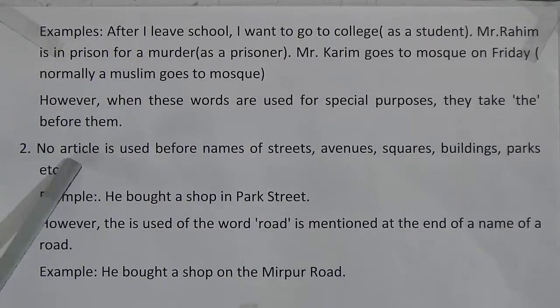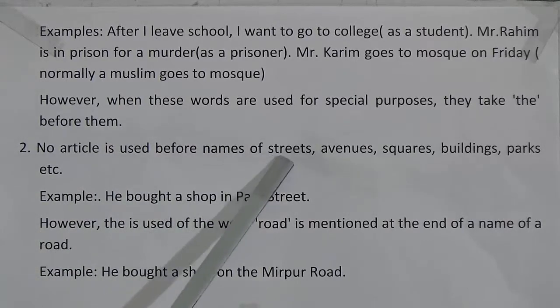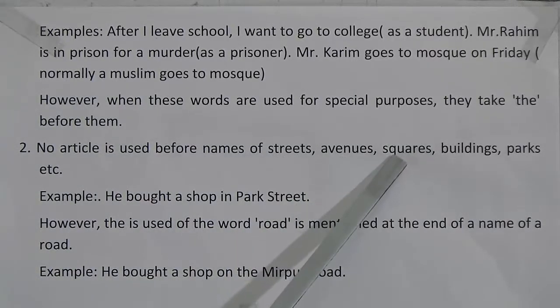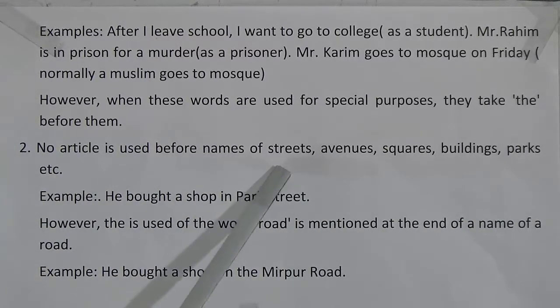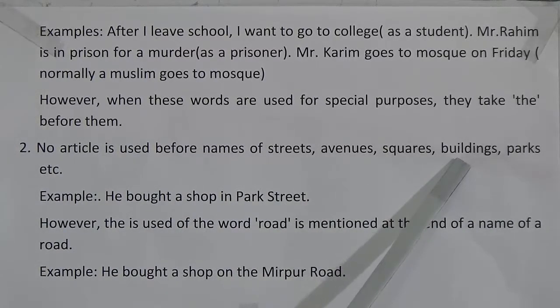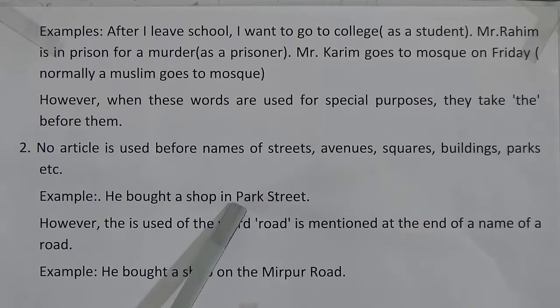Rule number 2, no article is used before names of streets, avenues, squares, buildings, parks, etc. That means before streets, avenues, squares, buildings, parks, etc. we will not use an article. He bought a shop in Park Street. So look here, there is no article. He bought a shop in Park Street.